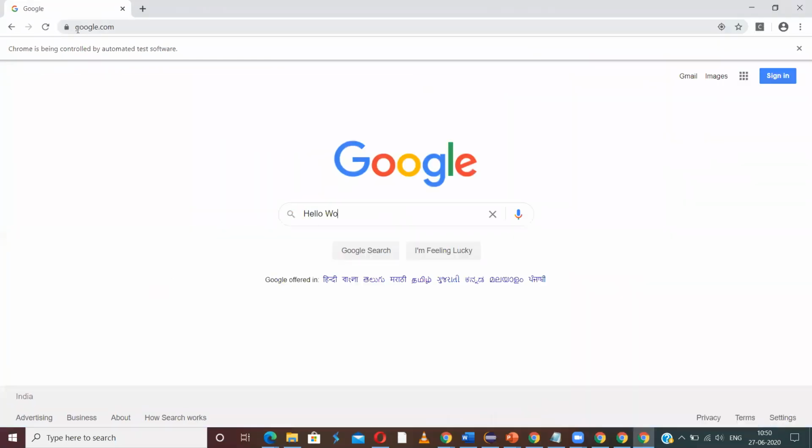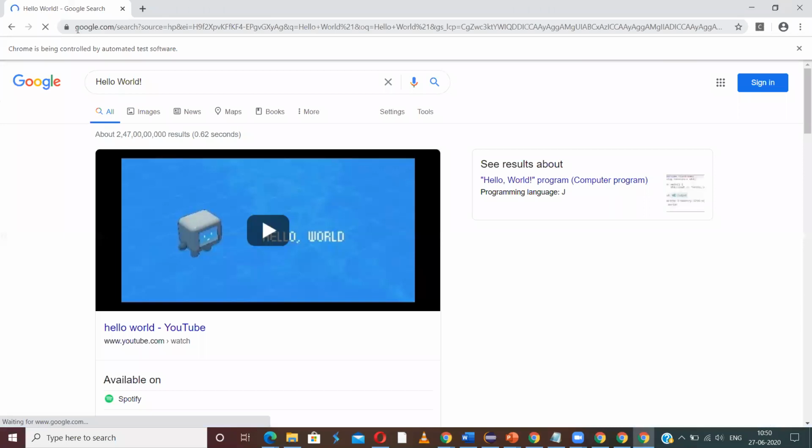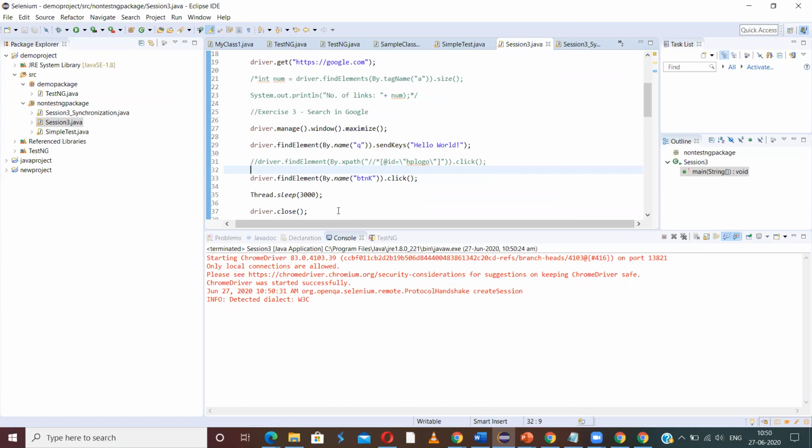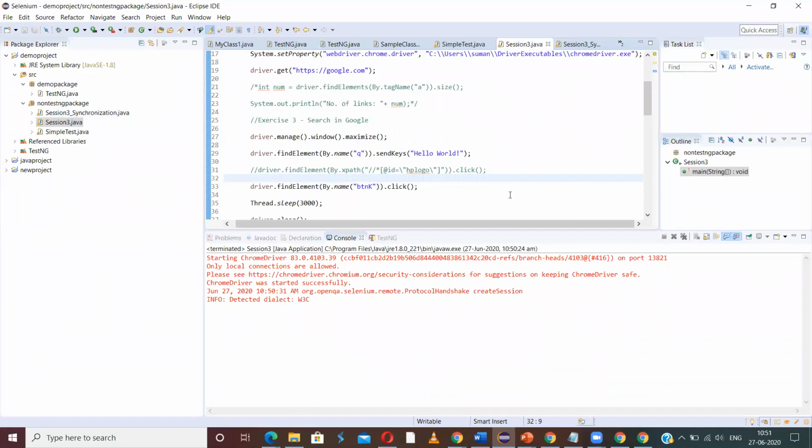Browser opened, maximized. Yes. Now it clicked on the search button, waited for 3 seconds, and then the browser has been closed. So this is how we will do it. This is the third exercise. These are the exercises.